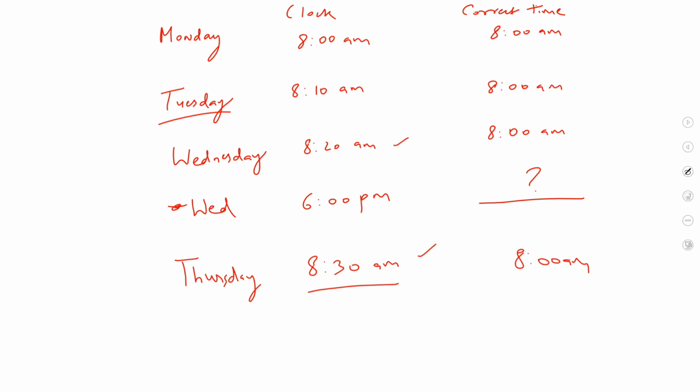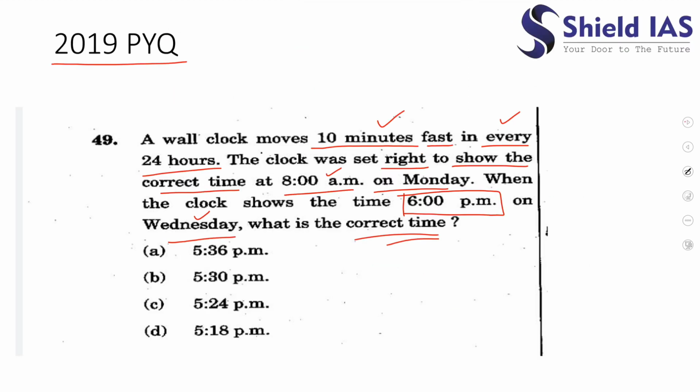So I can make an observation. If at Thursday the difference in time is 30 minutes, the difference between this 6 p.m. and the quantity we wish to find would be less than 30 minutes. This I can say for sure. So let's see the options. Will it show 5:30 p.m.? No, it will not show 5:30 p.m., as the difference has to be less than 30 minutes.